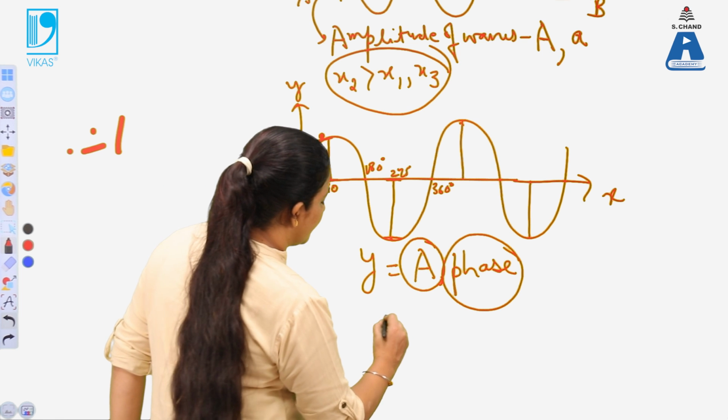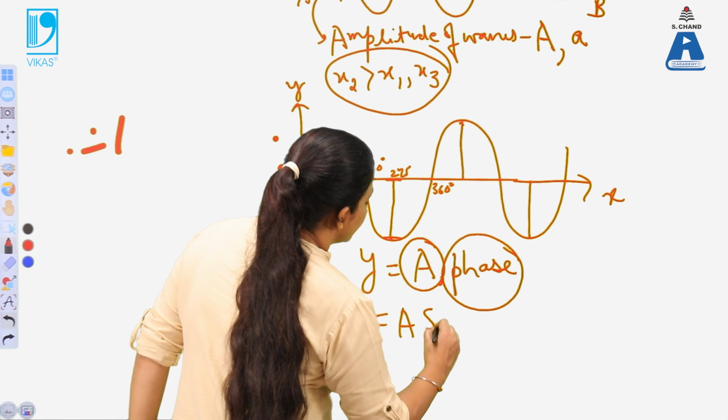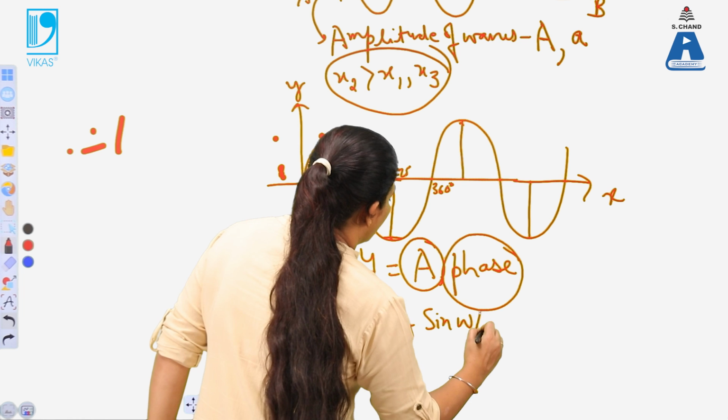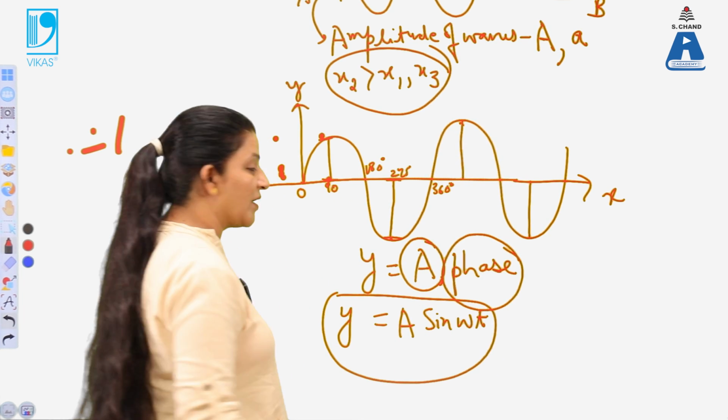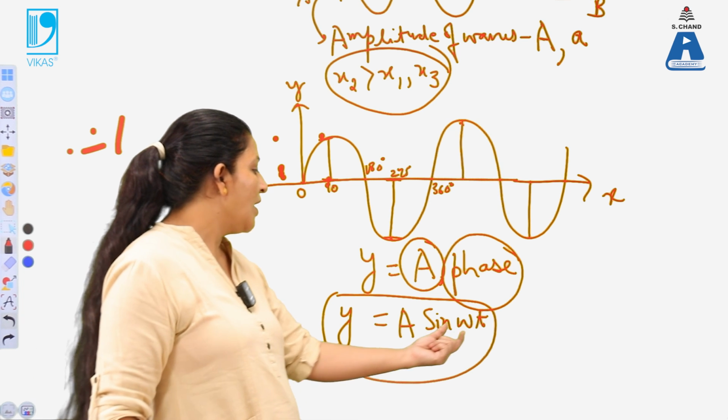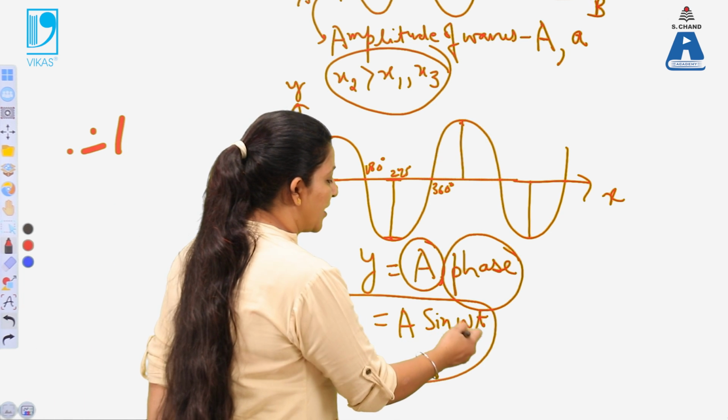The complete wave can be defined as A sine omega t. What is A here? That is the amplitude. Omega t is the phase of the wave.